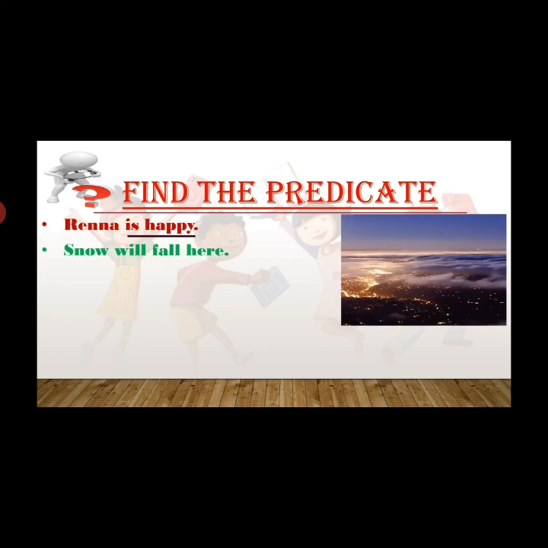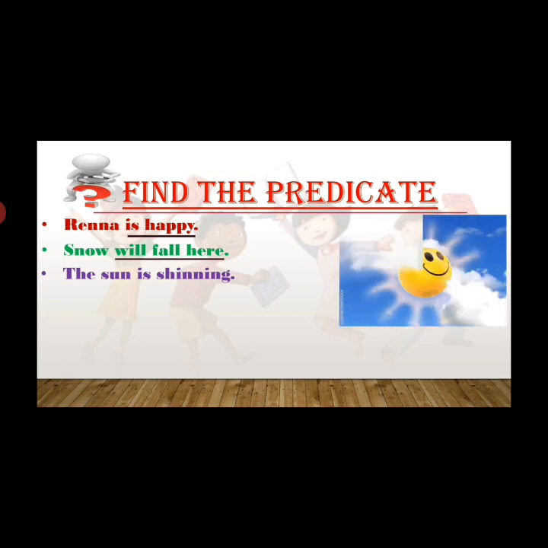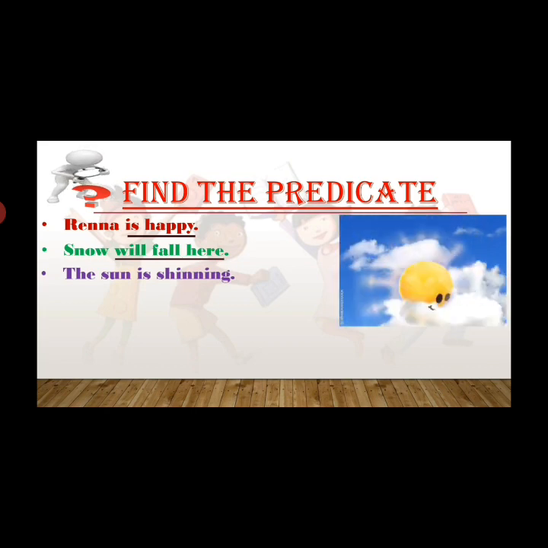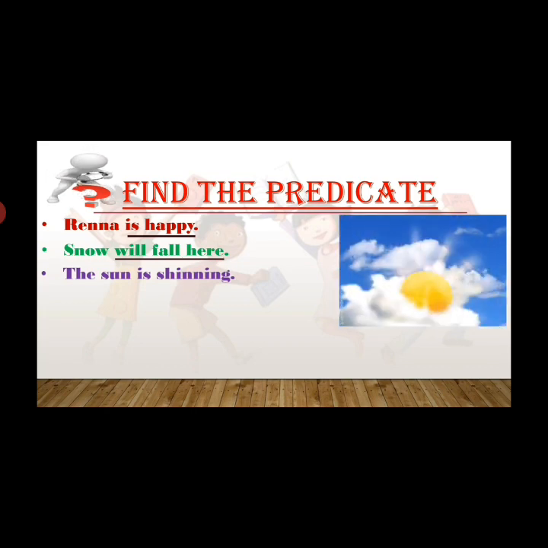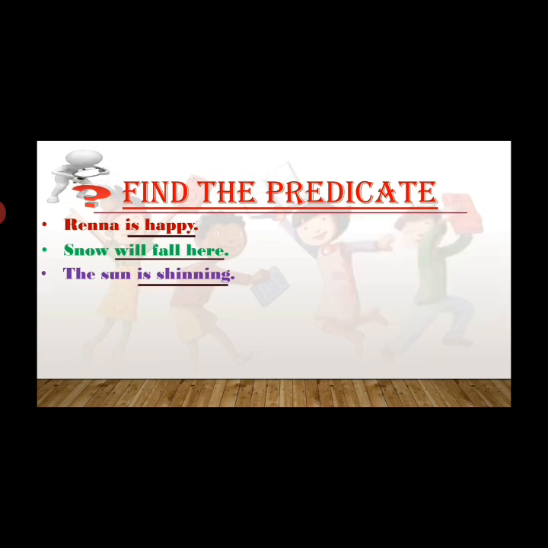Next one. Snow will fall here. Snow what? Will fall here. So will fall here is the predicate. I have another one. The sun is shining. The sun, what? Is shining. So is shining is the predicate.